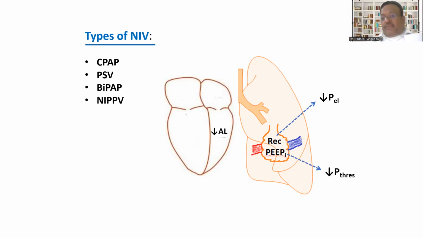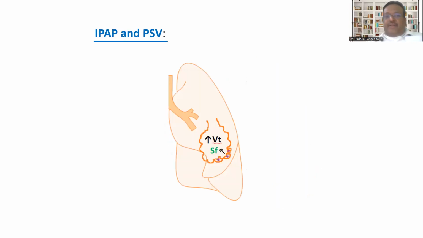And by providing the PEEP, extrinsic PEEP, it overcomes the threshold pressure, which obviously your ventilation has to overcome. And most significantly, NIV helps in reducing the shunt fraction. Shunt is where alveoli are not participating in gas exchange. So it reduces the shunt fraction.